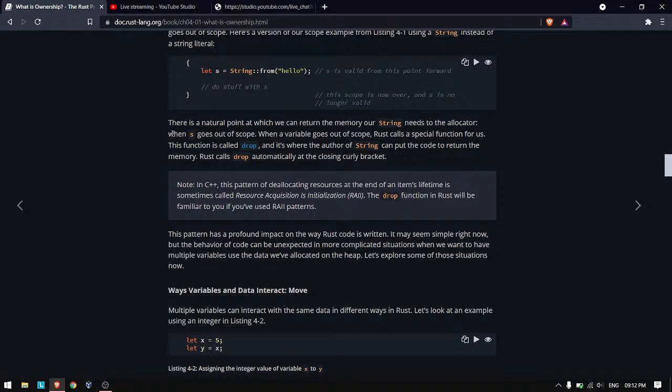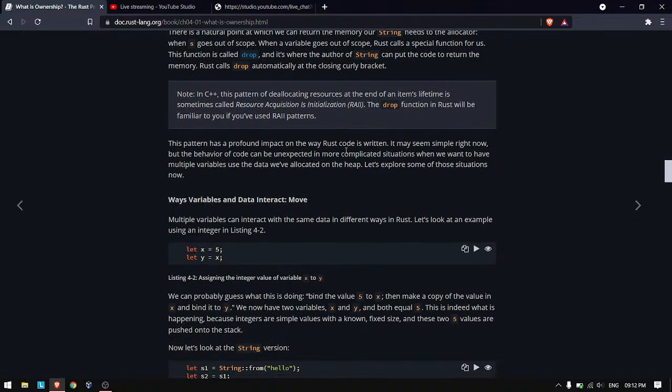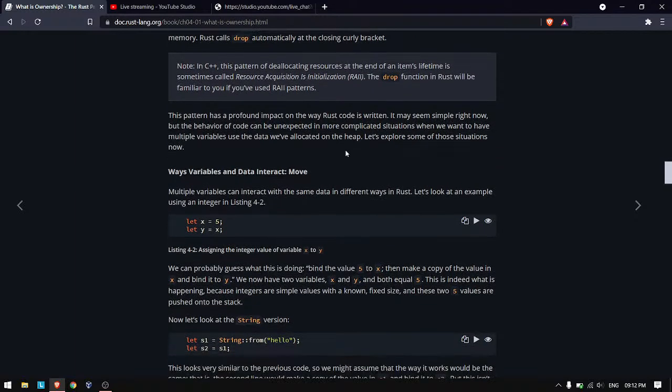What is happening here is that when s goes out of scope, a function called drop is called. What drop will do is return the memory. If you are familiar with C++ and how it allocates and deallocates resources, this is called resource acquisition is initialization. If you are familiar with this, good, and if not, you can just take a look at it if you want.